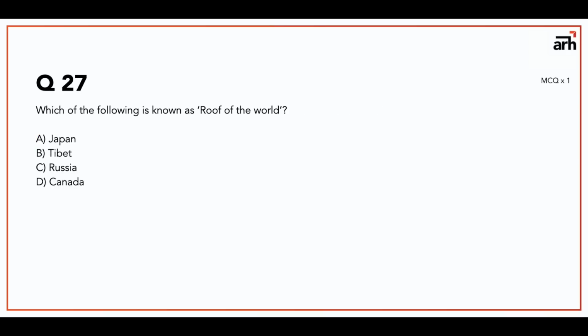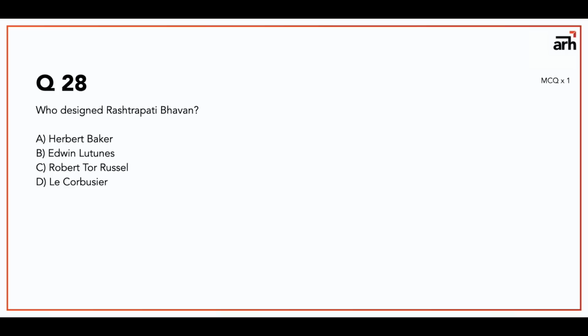Question number 27 is, which of the following is known as roof of the world? So the answer of this is Tibet. This is a very basic geographical general knowledge question. Question number 28 is, who designed Rashtrapati Bhavan? The answer for this is Edwin Lutyens.